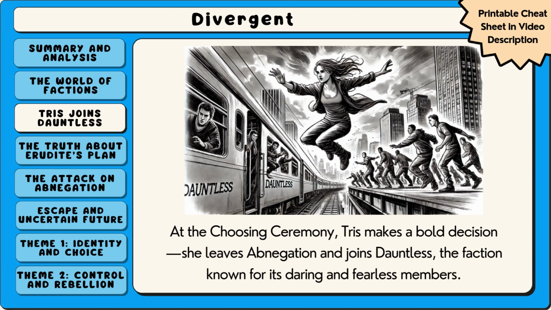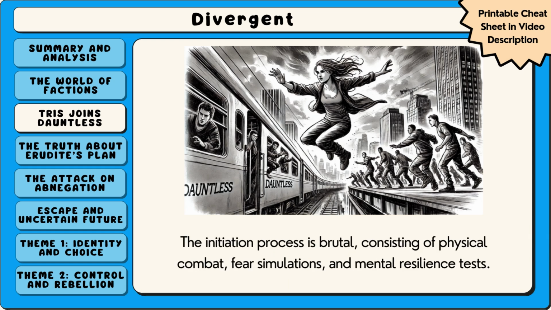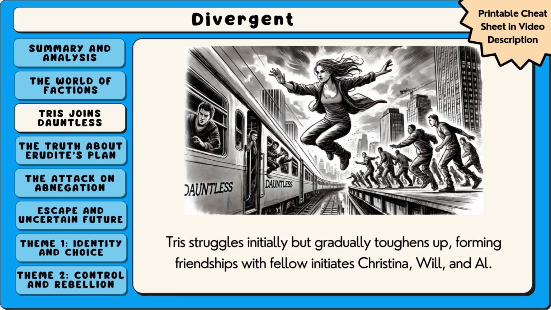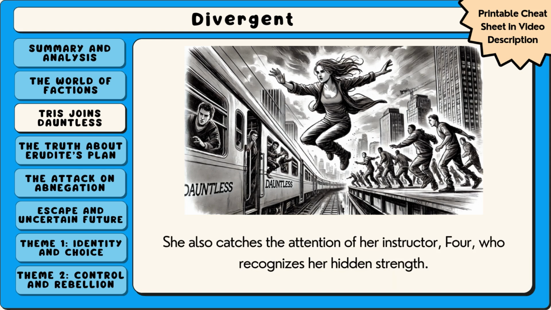At the choosing ceremony, Tris makes a bold decision. She leaves Abnegation and joins Dauntless, the faction known for its daring and fearless members. The initiation process is brutal, consisting of physical combat, fear simulations, and mental resilience tests. Tris struggles initially, but gradually toughens up, forming friendships with fellow initiates Christina, Will, and Al. She also catches the attention of her instructor, Thor, who recognizes her hidden strength.